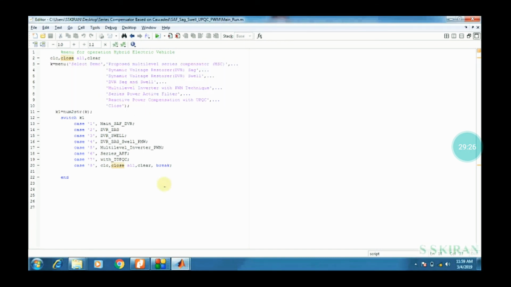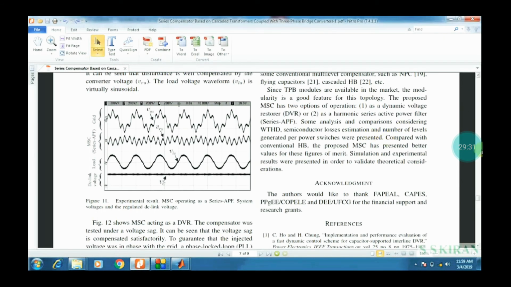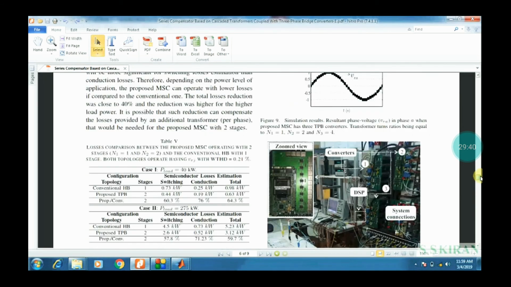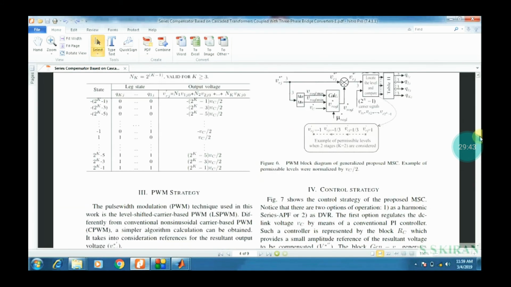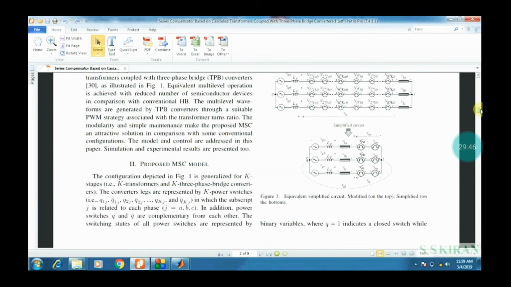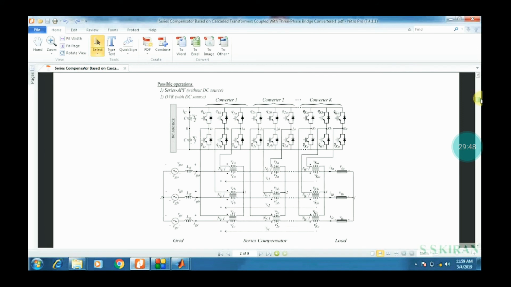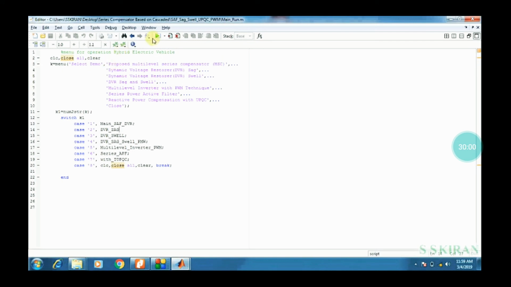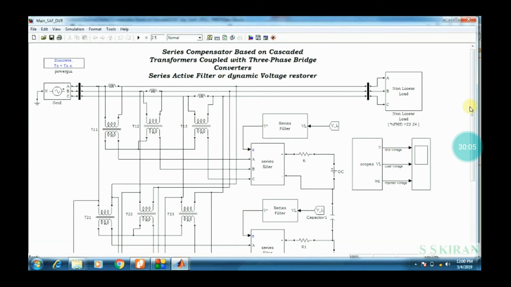This is one way to represent all blocks in a single window. Come back to the original block, that is MSC. See one by one the complete base paper, and that converter 1, converter 2, converter 3, the possible operations series APF and DVR. The same block I have designed in the proposed multi-level series compensated MSC. See here, same block I have designed here.